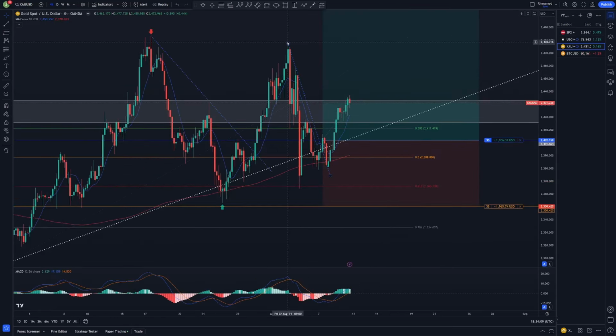But then we had the possibility to draw a new 4-hour downtrend line. That one got also broken to the upside, and I was willing to take a trade directly afterwards. The better entry, or the safer one, would have been to wait till you see a pullback. Then you would have seen that was the low, that was the higher low, and after the break of this we had a higher high, and from there on you see a shift in market behavior from a downtrend to an uptrend, and that would have been the educational entry point for this trade.